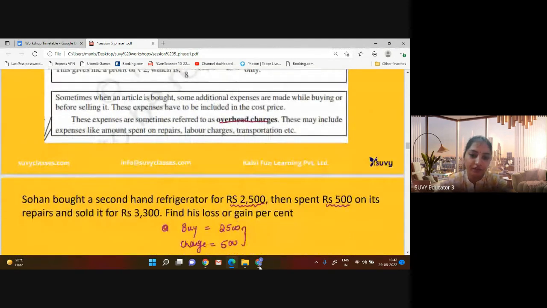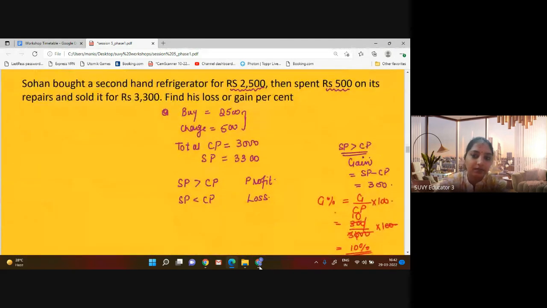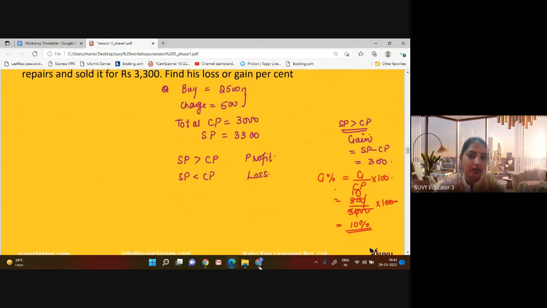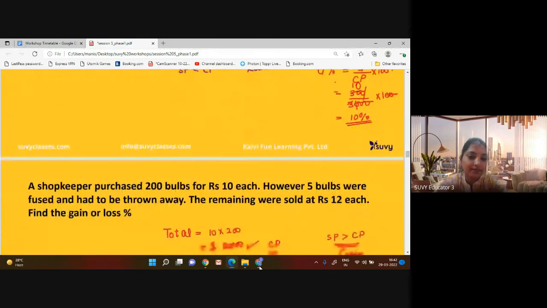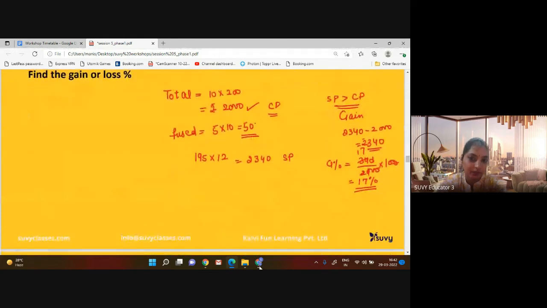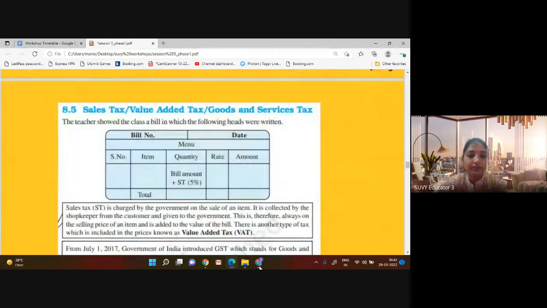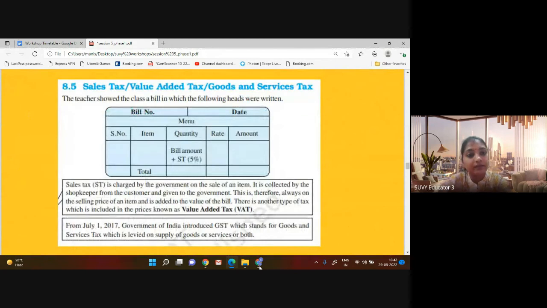What is profit? What is loss? When the selling price is more than the cost price, it is called a gain or profit. When the selling price is less than the cost price, then it's a loss. Then we talked about three things, that is sales tax, value added tax, and goods and services tax.